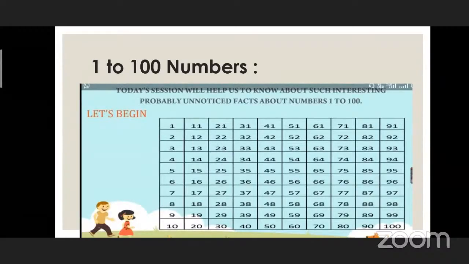After that, 31 to 40, 41 to 50, 51 to 60, 61 to 70, 71 to 80, 81 to 90, and 91 to 100. These are the numbers given on your screen. Let's move further.